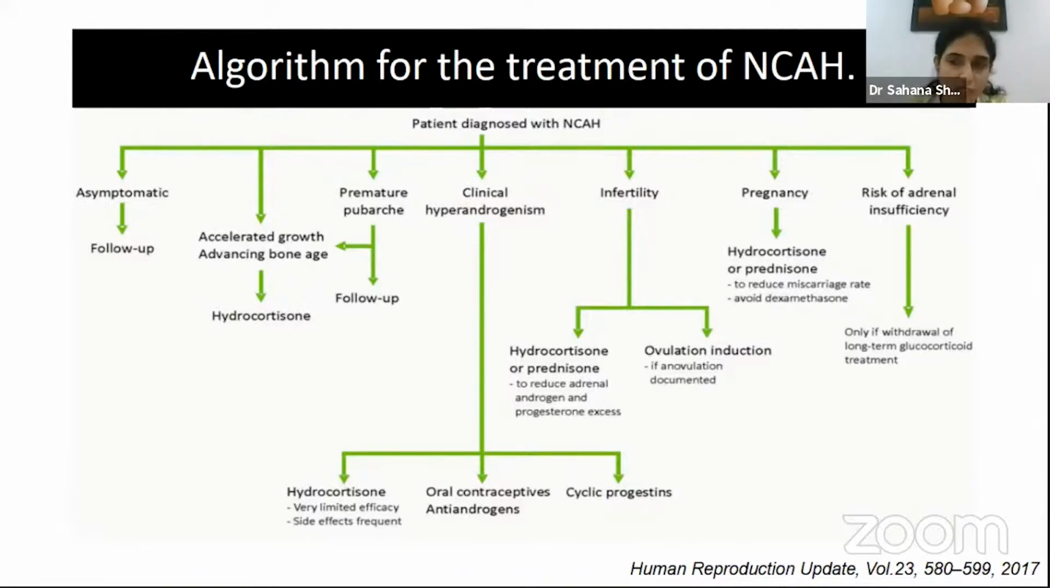As for the risk of adrenal insufficiency, it is not really a concern for non-classical CAH, because the enzymatic deficiency is not that severe. But if the patient is already on long-term glucocorticoid treatment, then we know that during stressful illness, if you do not give a stress dose of glucocorticoids, one might end up in adrenal insufficiency.